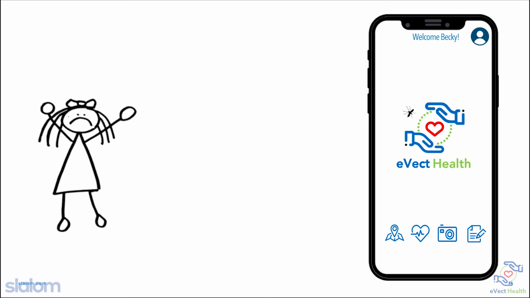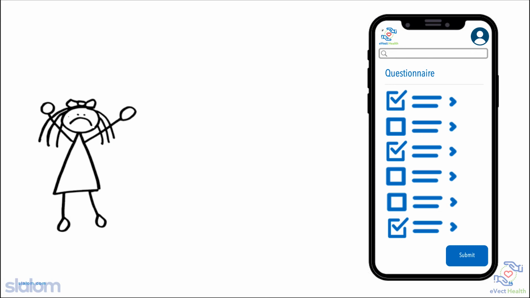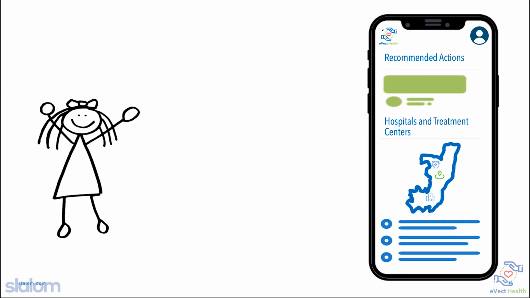Since Becky believes she's been bitten by a mosquito that potentially carries malaria, she answers a questionnaire that walks her through common symptoms. Because she does not exhibit any of the common symptoms and had been diligently taking her anti-malarial medicine throughout her trip, the app deems it unlikely she's infected, but recommends she continue to keep an eye out should new symptoms arise. If Becky exhibited more serious symptoms, the app would have recommended a more urgent treatment, either to visit a local provider or emergency room, each of which are mapped on the app for her convenience.